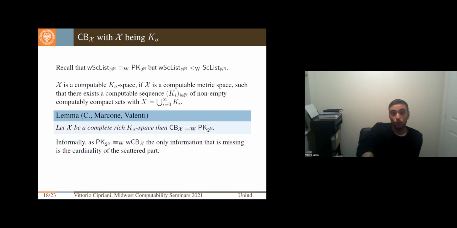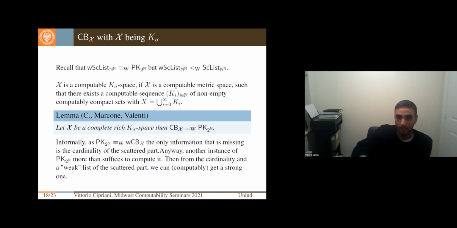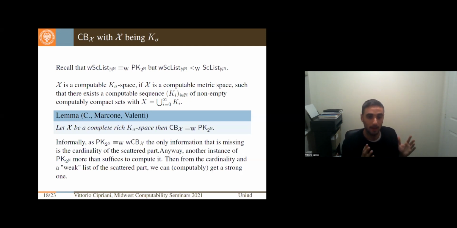Well, for this, we were able to show that actually even the Cantor-Bendixson theorem for X is equivalent to the perfect kernel in the Cantor space. Very informally, the only information that is missing is the cardinality of the scattered part. But we were able to show from one side, we compute the weak Cantor-Bendixson principle for a space X. From the other side, PK Cantor is able to compute along the scattered part of a K-sigma space. So from the cardinality and a weak list of the scattered part, we can computably recover a strong one.